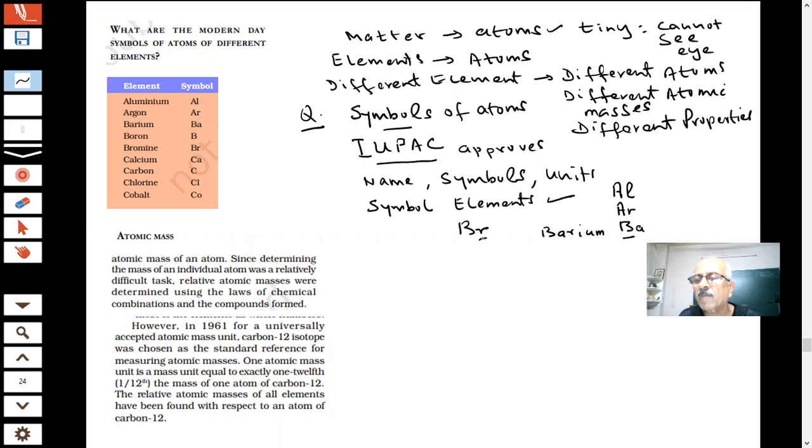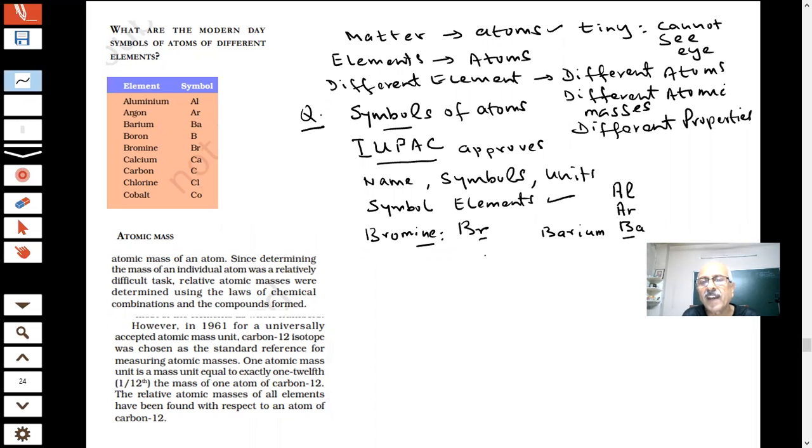Vidhi, what is Br? Br is the symbol of which element? Anya, what is the symbol Br of? B is capital, r is small. It is bromine. Bromine, Br.